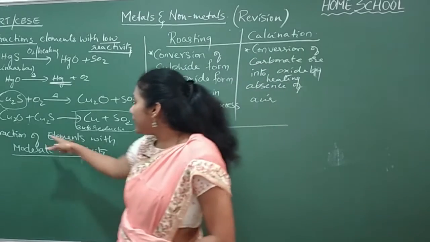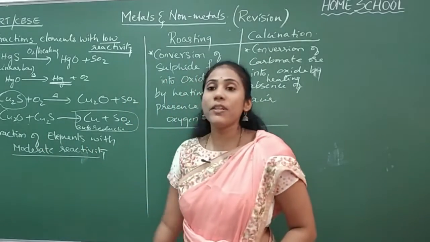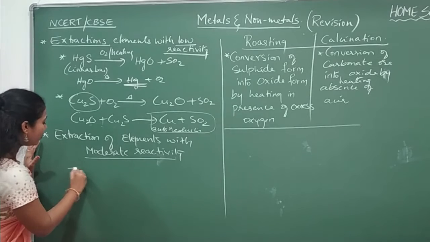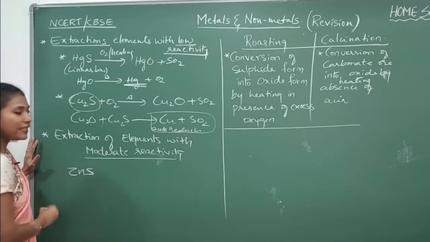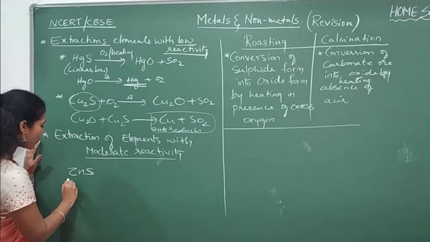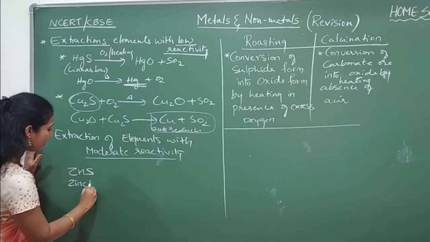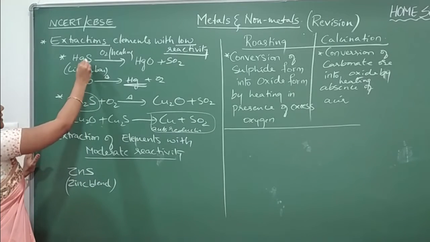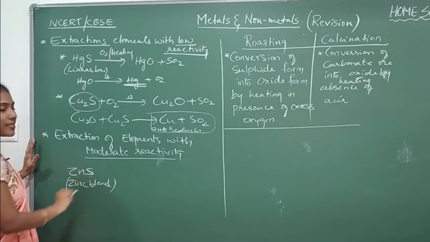And now let us go for extraction of elements with moderate reactivity. Here we are taking the help of zinc. Zinc is available in sulfide form. This is called zinc blende. Some special names you have to remember here: like we call this cinnabar and ZnS is called zinc blende.